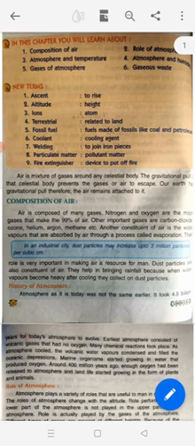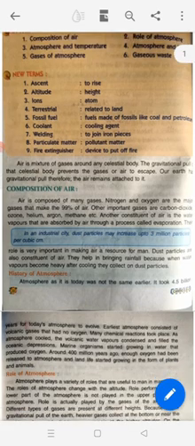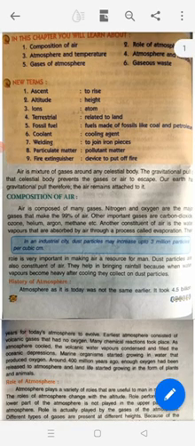Air is a mixture of gases around any celestial body. The gravitational pull of that celestial body prevents the gases or air from escaping. Our Earth has gravitational pull, therefore the air remains attached to it. So you must have understood why we have air around us. That is because of the gravitational pull of the Earth.